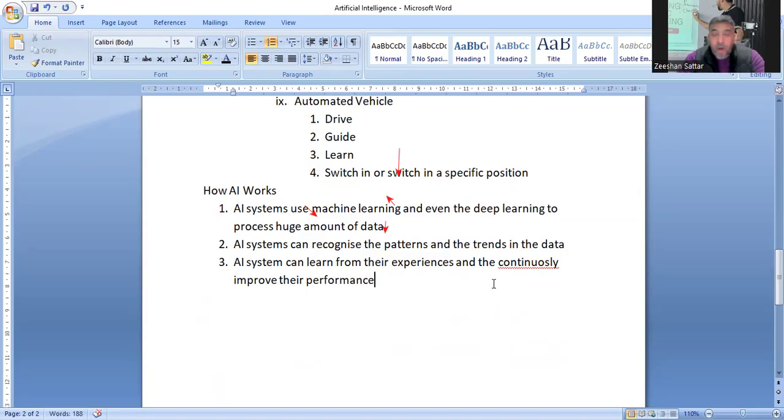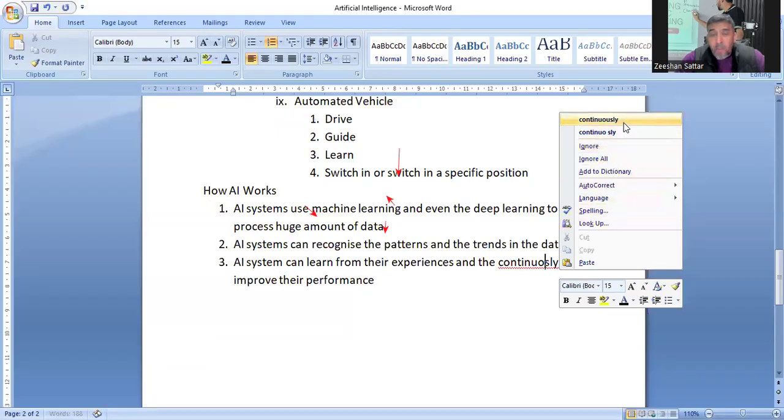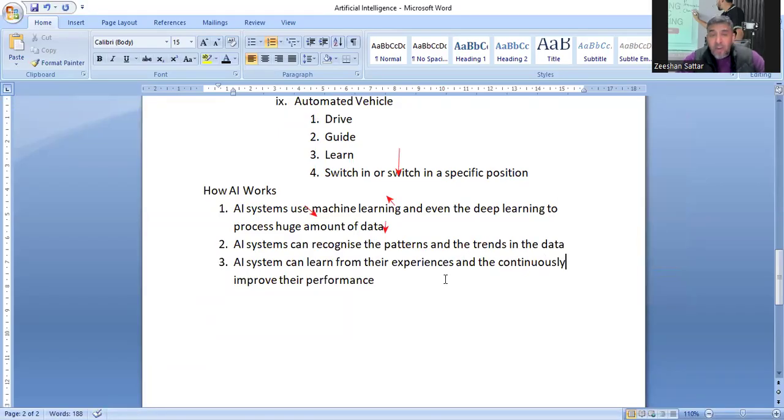तो आपके जो AI systems है वो continuously लगातार monitor कर रहे होते हैं अपनी performance को and wherever they make a mistake they try to improve it for the next time. वो improve करते हैं उसको and they learn from their experiences. If their experience is good for one user, they keep on doing the same thing.